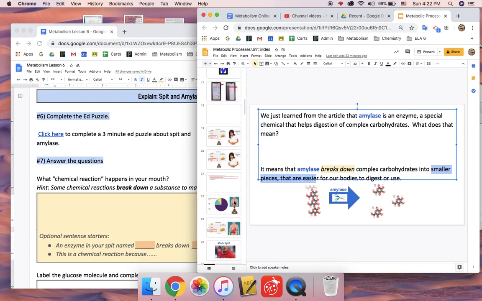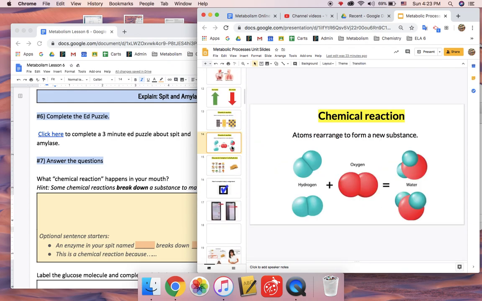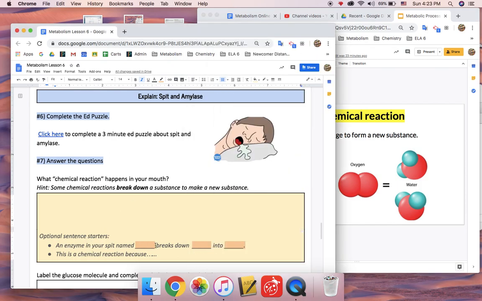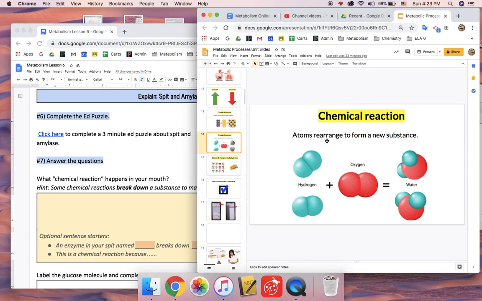This is a chemical reaction because. So you should have written: an enzyme in your spit named amylase breaks down complex carbohydrates into glucose molecules. This is a chemical reaction because the atoms are rearranging to form a new substance.